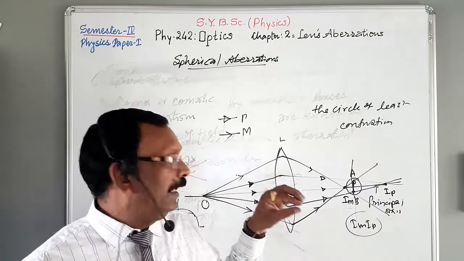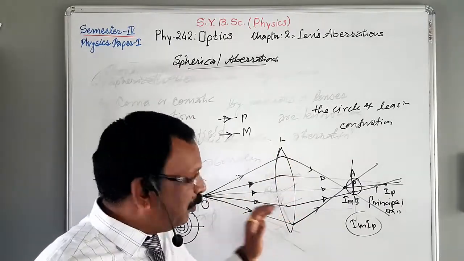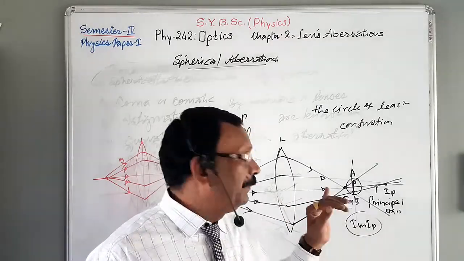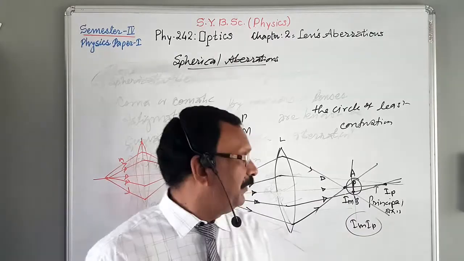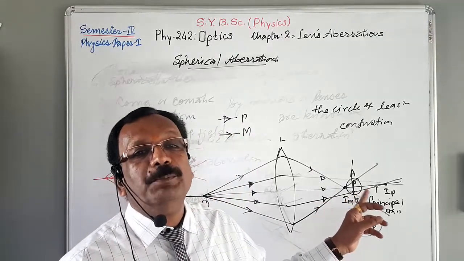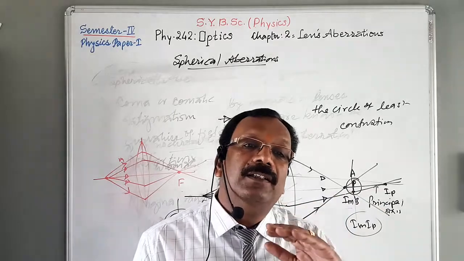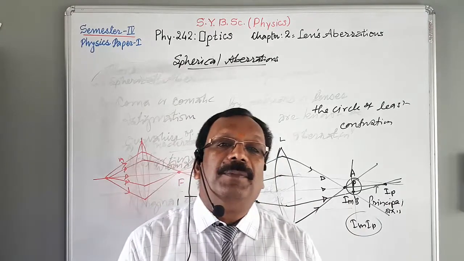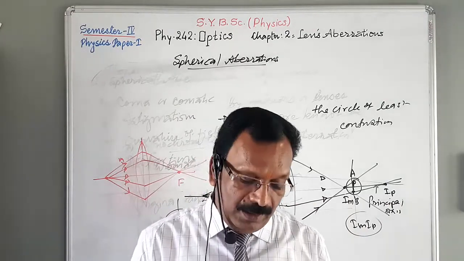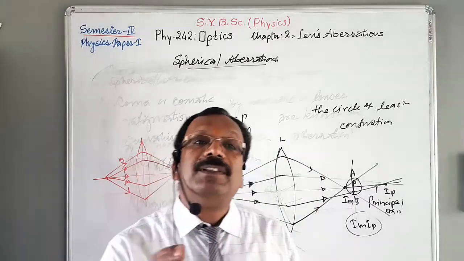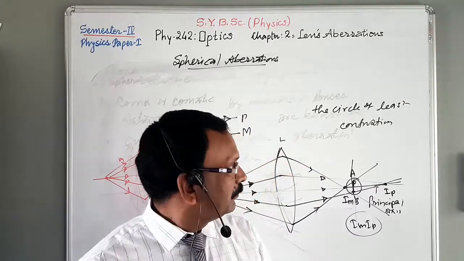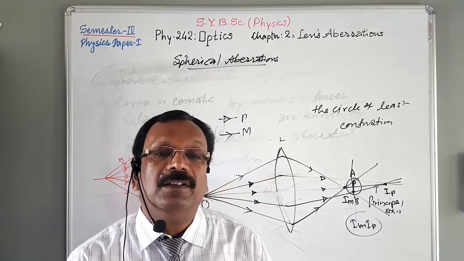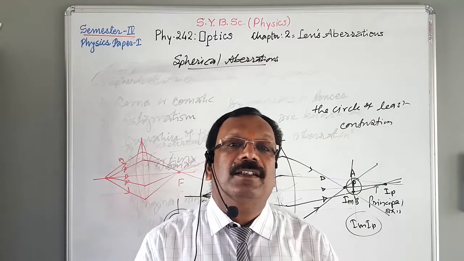When the aperture of the lens is relatively large as compared to the focal length of the lens, different zones of the lens have different focal lengths. So all the refracted rays do not meet at a single point on the principal axis, and in this way spherical aberration is produced. Now when a problem arises, obviously there is a solution. When such spherical aberrations arise, there is always a solution so that we can minimize them.